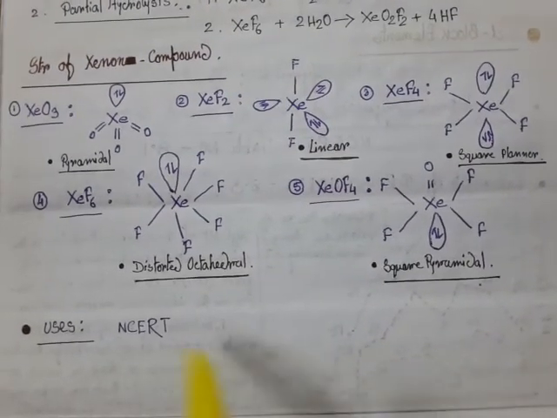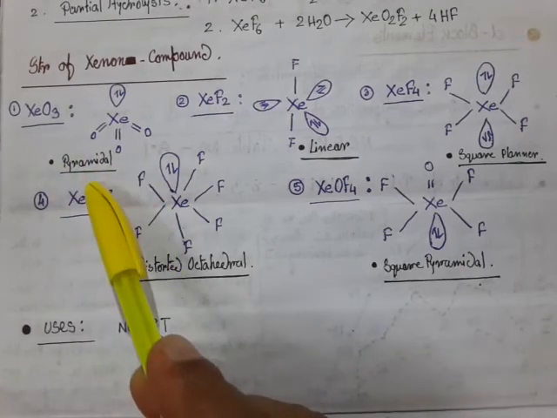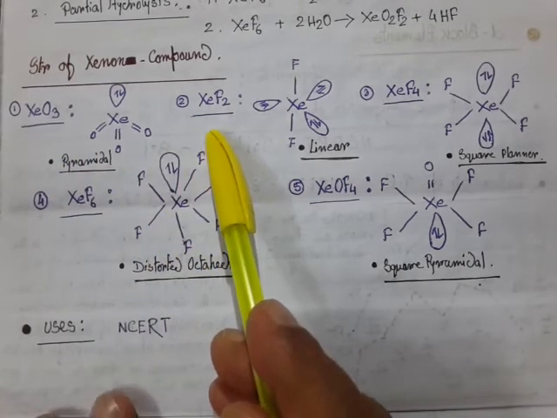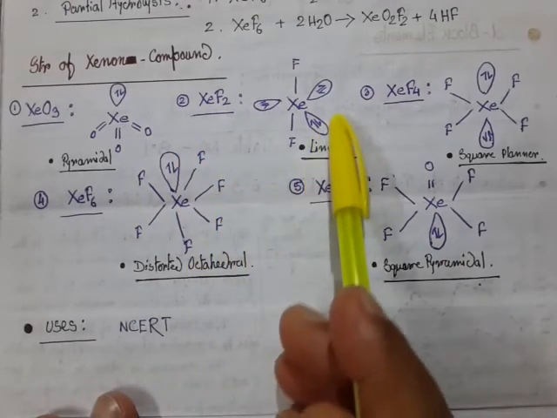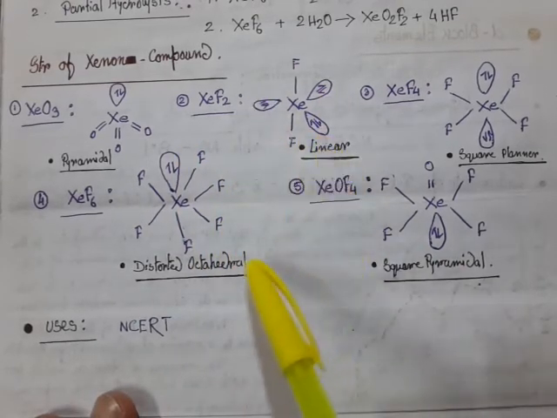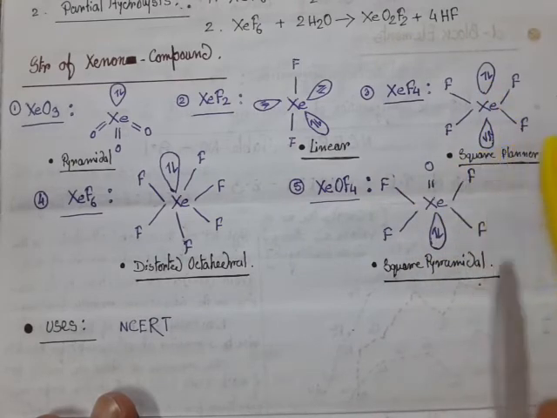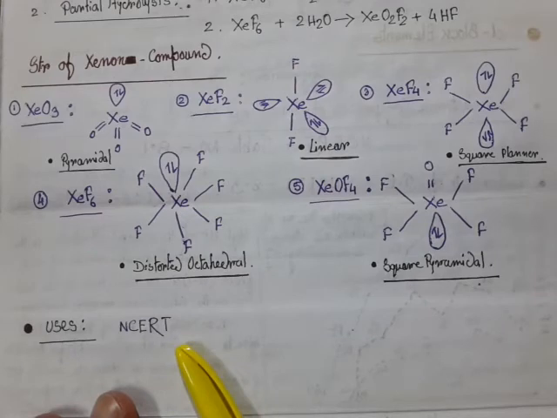Very important. Xenon trioxide has a pyramidal geometry. This is the pyramidal geometry. Xenon difluoride has a linear geometry having 3 lone pairs. Very, very important. Xenon tetrafluoride has a square planar geometry with 2 lone pairs. Very, very important. Several types of questions